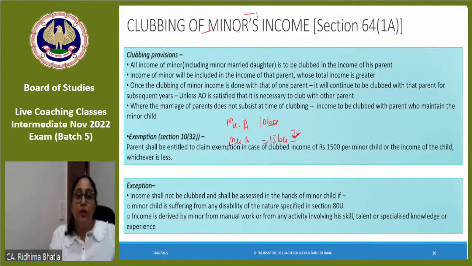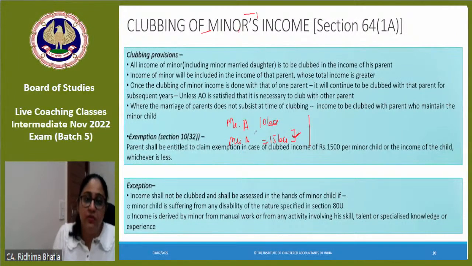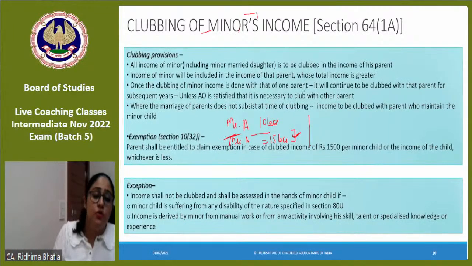then clubbing provision will happen in the hands of Mrs. A. Now here the interesting thing is that once an income of minor starts getting clubbed in one parent, it would be clubbed in that parent only for the subsequent years also. So, suppose in previous year 2021, Mr. A's income was 10 lakh and Mrs. A's income was 15 lakh, and first time the clubbing income was happening for minor child, and we said that the parent whose income is higher, in those hands the income would be clubbed. So you club it in the hands of Mrs.